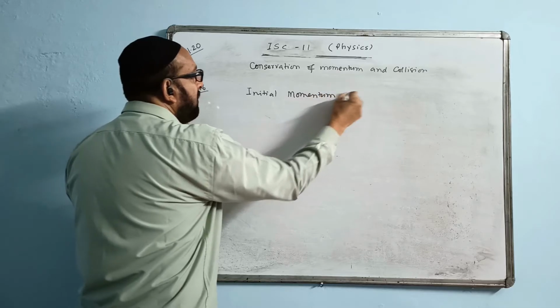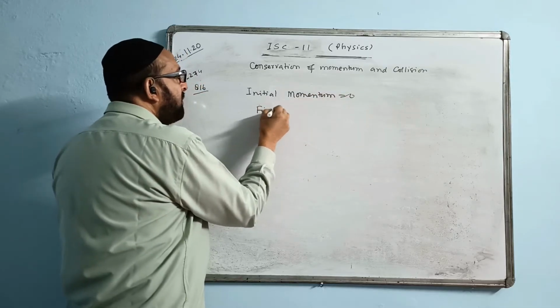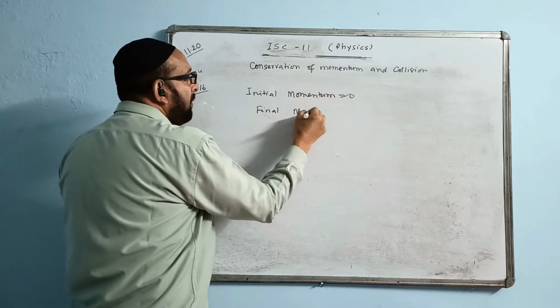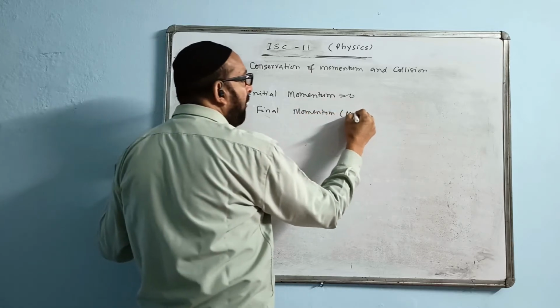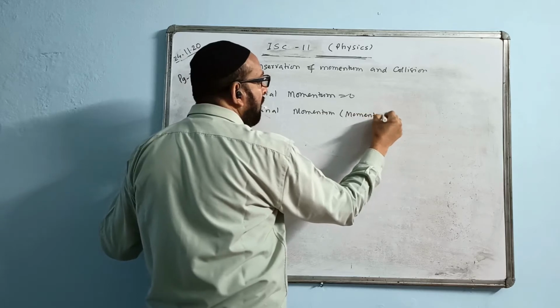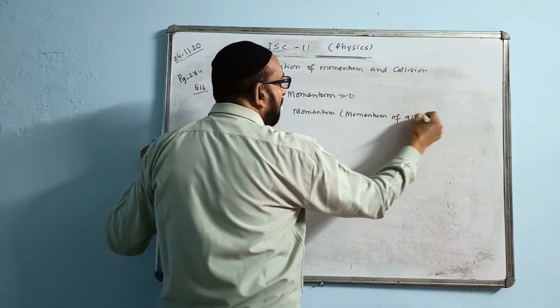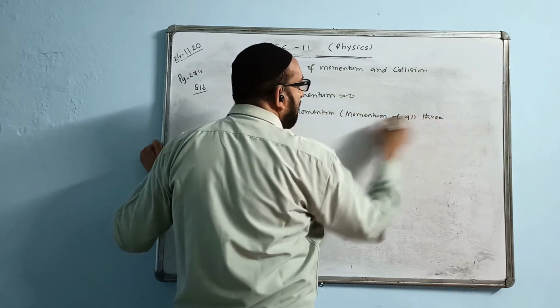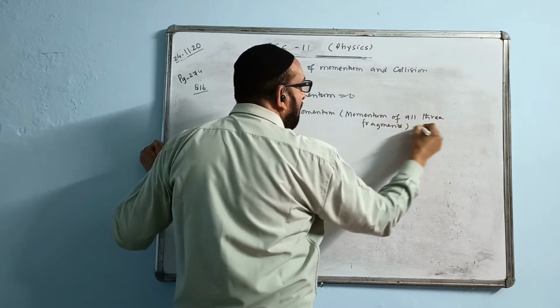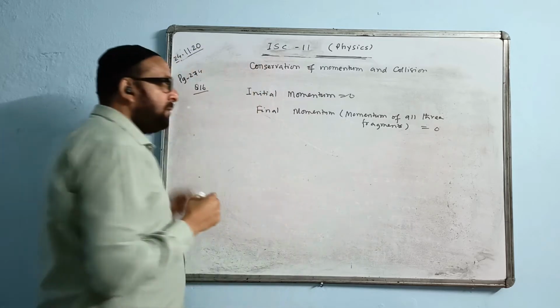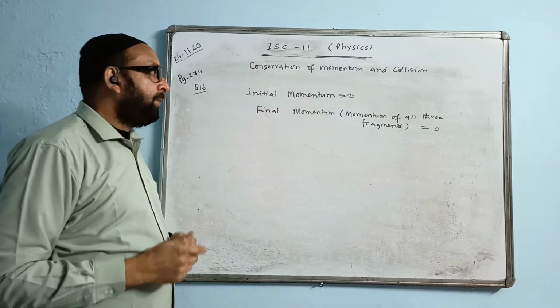Therefore, final momentum also must be zero. That means the momentum of all three fragments also must be zero in order to conserve the momentum.